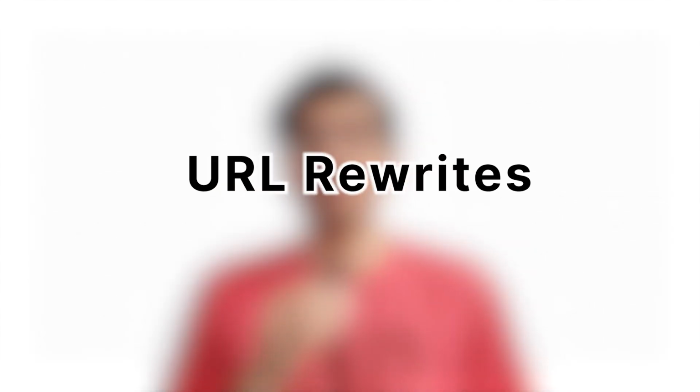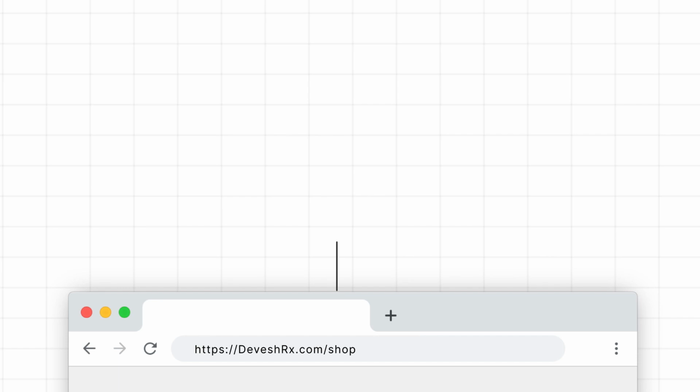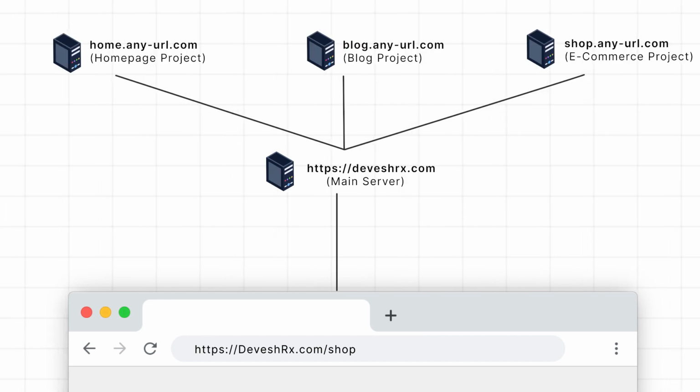The solution to this is URL rewrites. This will be a more theoretical video, so stick with me till the end. Let me explain in a simple way. URL rewrites can send a user to a different URL without modifying the visible URL in the address bar of the web browser, and they can also allow you to change the path and query in the URL.